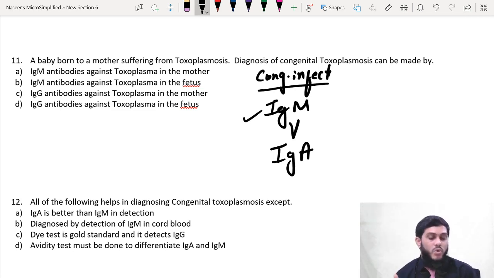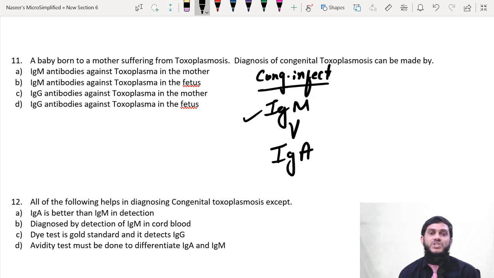We usually do not use IgG, because IgG can transfer through the placenta from mother to baby. Even though the baby is not suffering from congenital infection, the baby would have IgG antibodies, because as blood passes from mother to baby via the placenta, the mother is having IgG, since she is suffering from the infection, and this IgG would have been passed to the baby also.